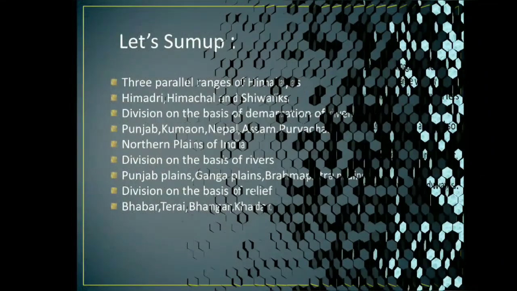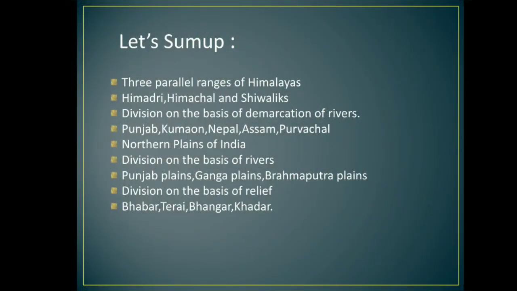Okay, now let us sum up what we have learned in this session. We learned about the three parallel ranges of the Himalayas, the Himadri, Himachal and Shivaliks. Division on the basis of demarcation of rivers, that is Punjab, Kumaon, Nepal, Assam and Purvanchal. Then we learned about the northern plains of India and its division on the basis of rivers, like the Punjab plains, Ganga plains and Brahmaputra plains. And again the division of the northern plains on the basis of relief, like Bhabar, Terai, Bangar and Khadar.